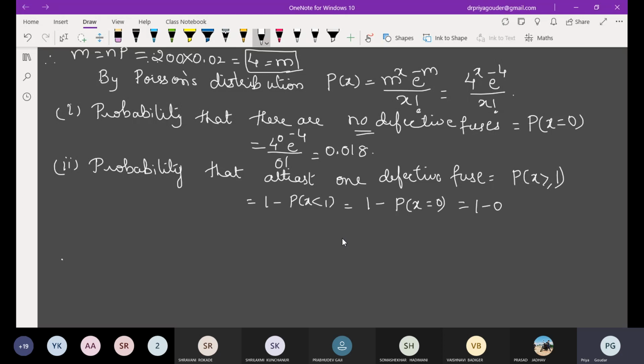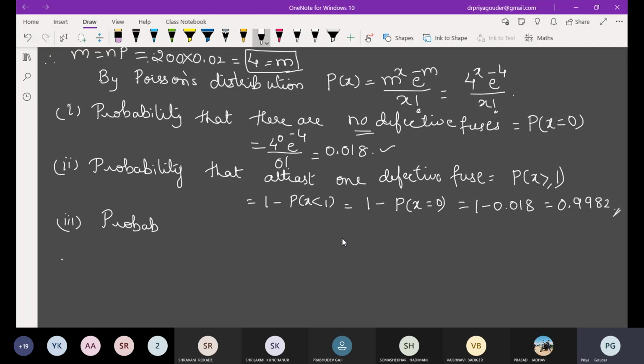So this is 1 minus 0.018, because we have already calculated this. What is the answer? 0.9982. Yes. There is a lot of chance that there will be at least one defective fuse in a box of 200 fuses.